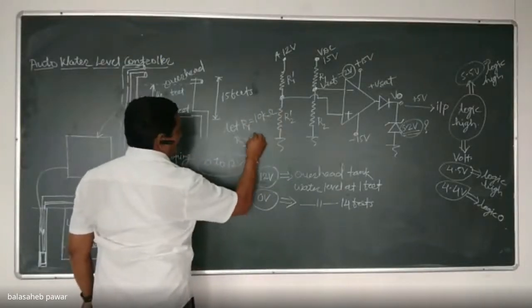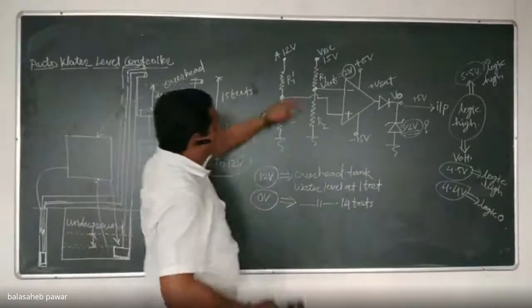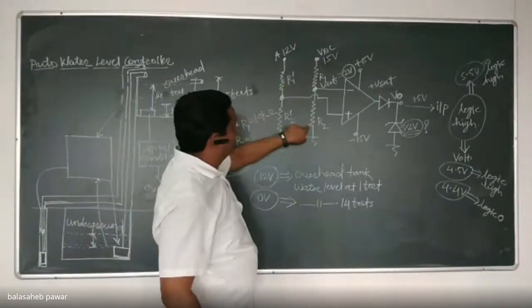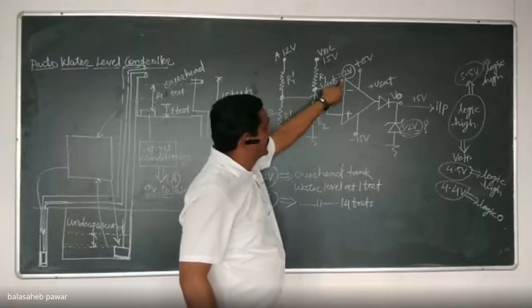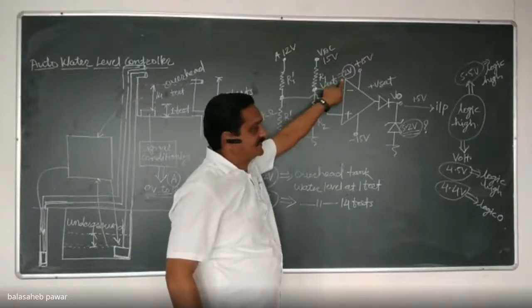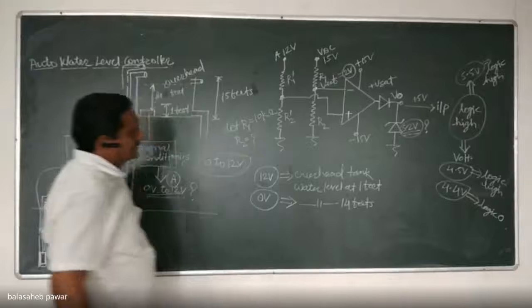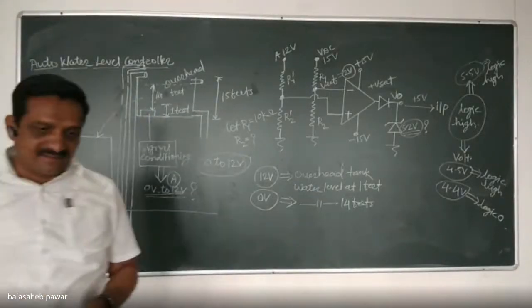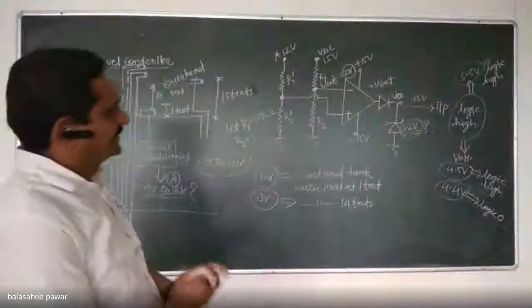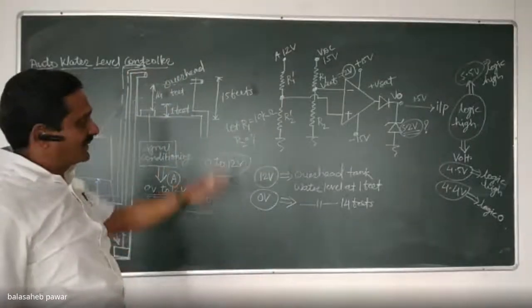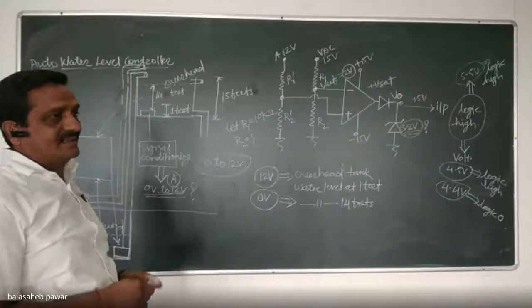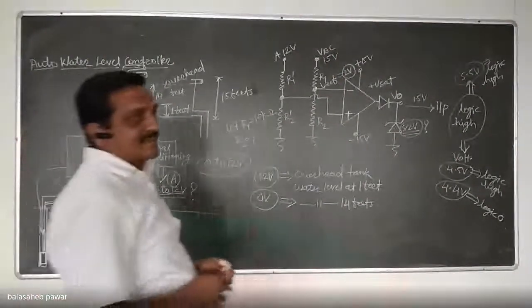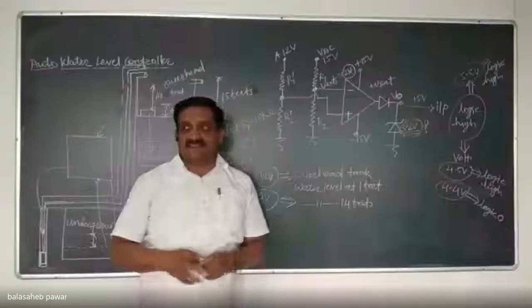What should be the value of R2, so that the node voltage from this voltage divider is exactly 2 volts? Can you perform this calculation? It's very simple. During our prerequisite, I already covered all these things. That's why I took that prerequisite.